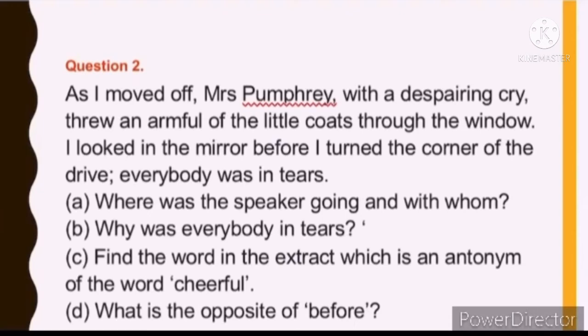Why was everybody in tears? So what would be the answer? Everybody was in tears because Tricky was being hospitalized as he was ill. Everybody was worried about his health. Find the word in the extract which is an antonym of the word cheerful. So, which word in the extract can be the antonym of the word cheerful? It is despairing.